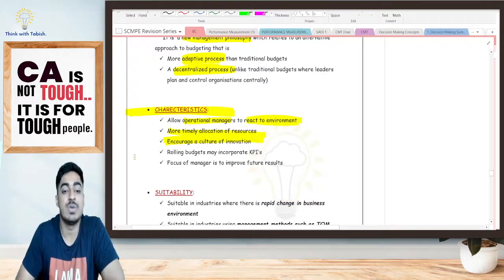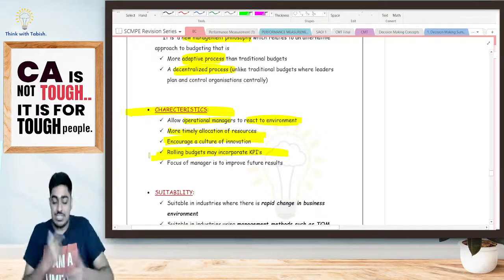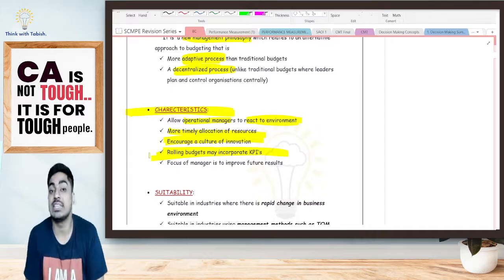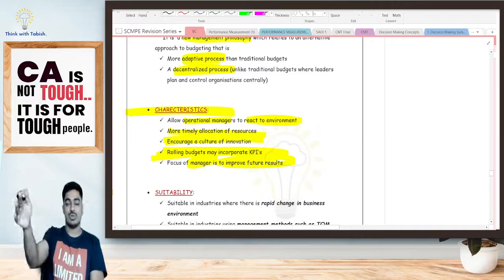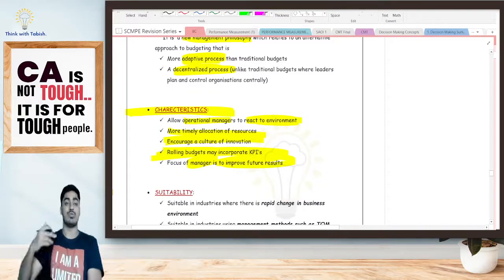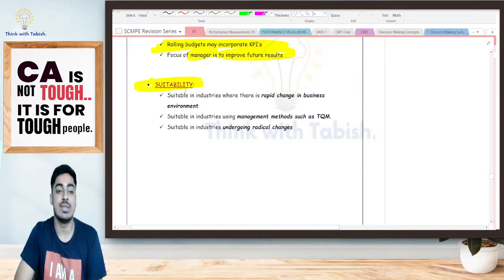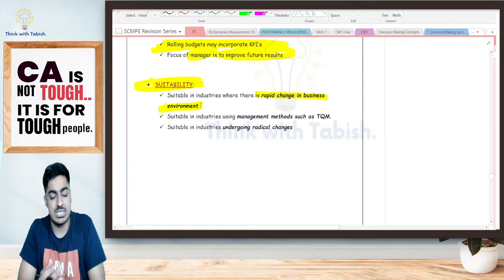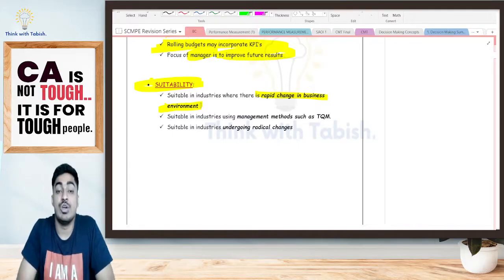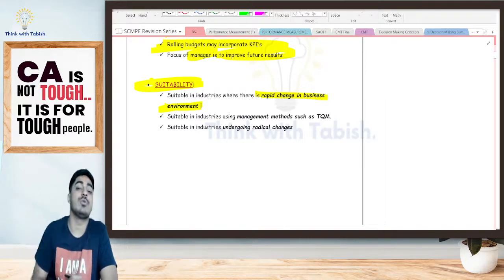Rolling budgets will be there, which may incorporate KPI. I'm not coming up with static budgets. I'm coming up with a rolling budget, which is rolling based on the changes in the external market. The focus of the manager is to improve future results. The manager's only objective is that future results should keep becoming better and better. Suitability: beyond budgeting is suitable in industries where there is rapid change in the business environment. Say for example, the smartphone industry, where every 6 months everything is changing. Beyond budgeting is applicable because I will not be in a position to estimate what is going to happen over the next 6 months.